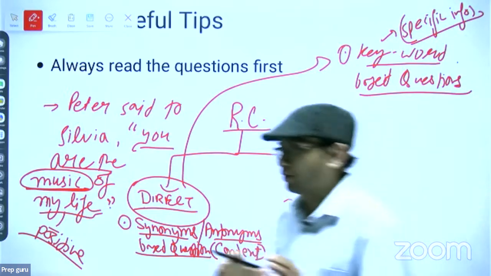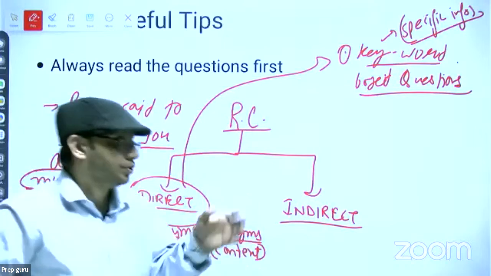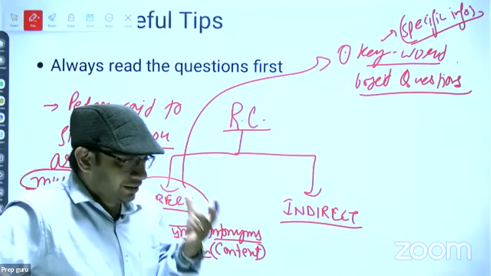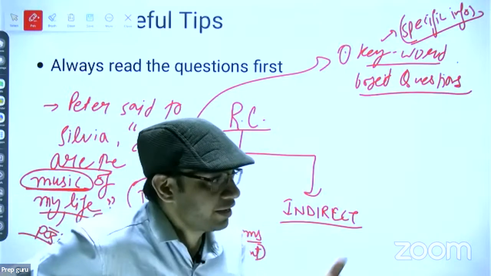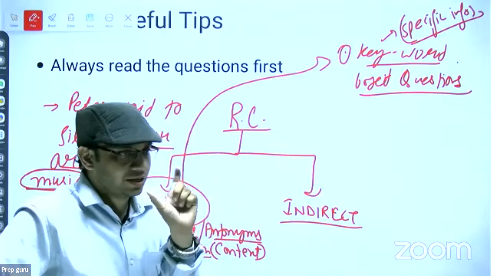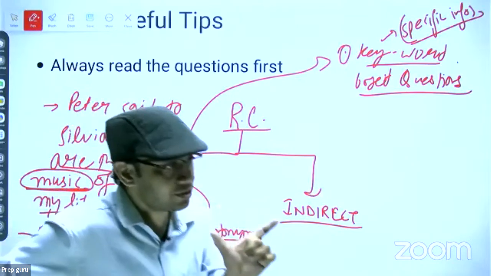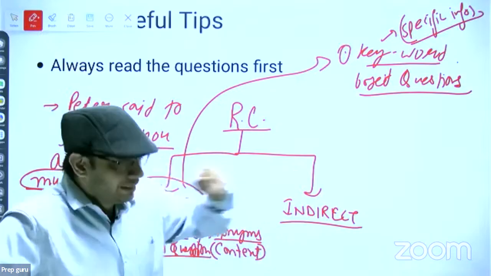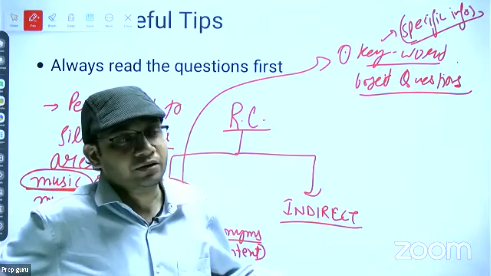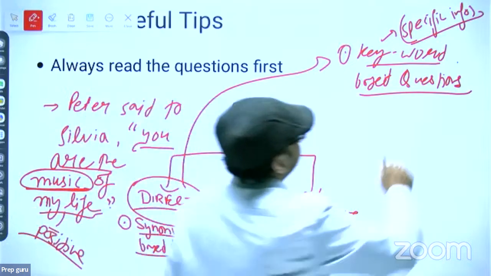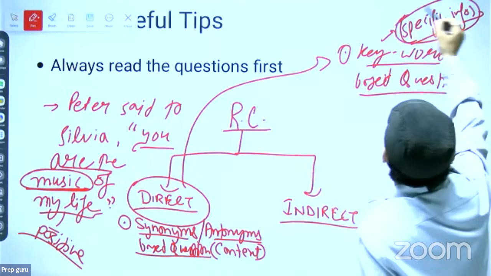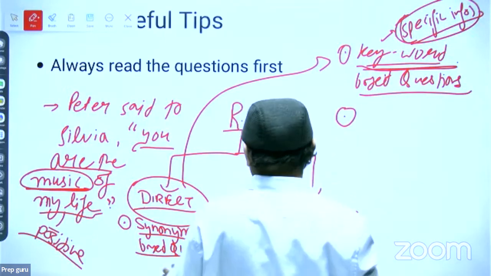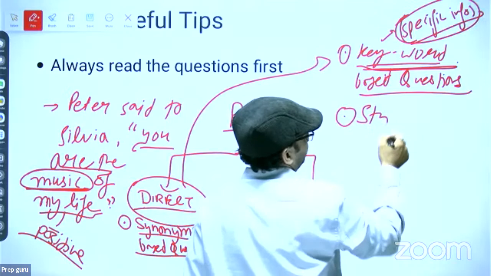When you are reading, as I said, always have a glance over the questions first. There are some questions like this: what does the author mean by saying sparrow's nest? And sparrow's nest is highlighted within inverted commas. So you will search for sparrow's nest in the passage, and you will get the answer from that area where the sparrow's nest is written, right? In that context, you have to find the key area and select the keywords.